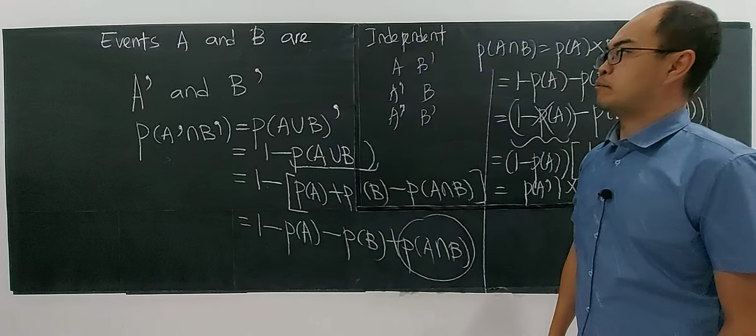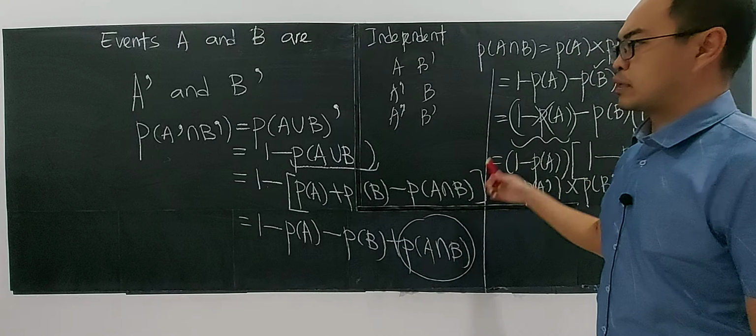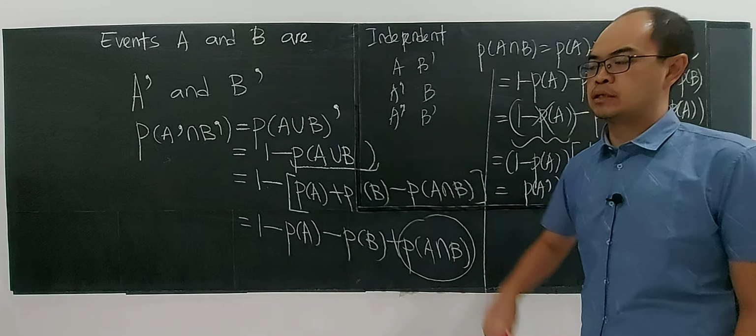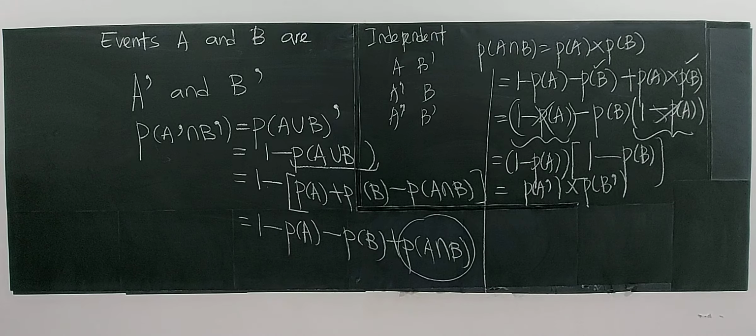So this is a very important concept that you must know. It's an extension of the concept of independent events. All right, I think that's all for this video.